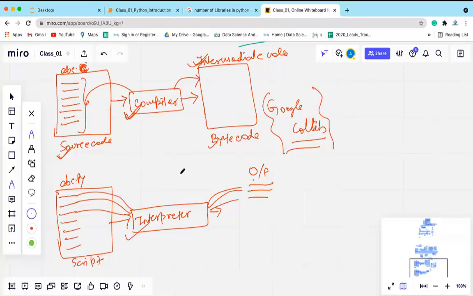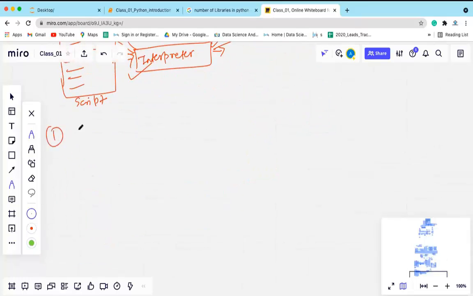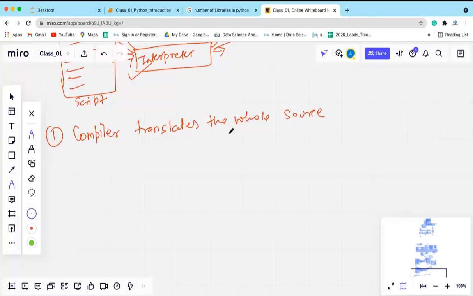Okay, so I hope you guys have understood the concept of compiler and interpreter. What is the compiler? The compiler takes the whole source code and creates one intermediate code. Whereas the interpreter executes the code line by line or instruction by instruction and gives you the output. So you need to understand two things. One, the compiler translates the whole source code at once to bytecode, or intermediate code, I will say.